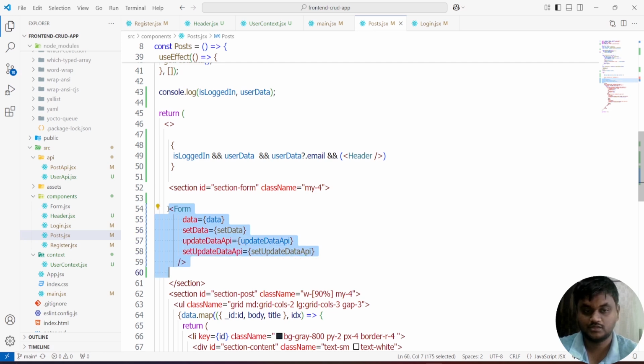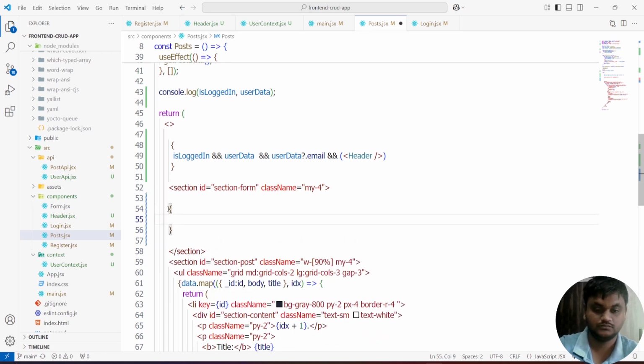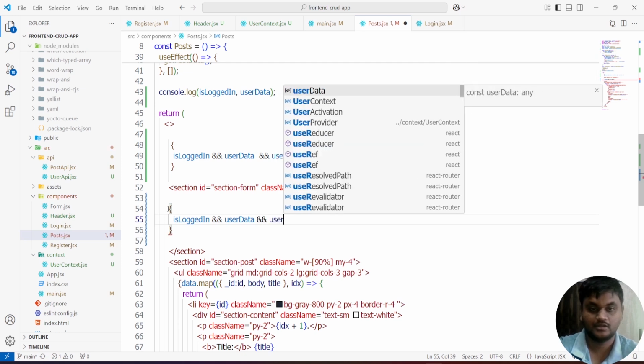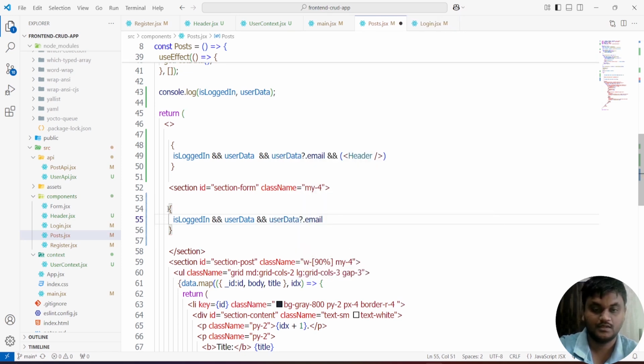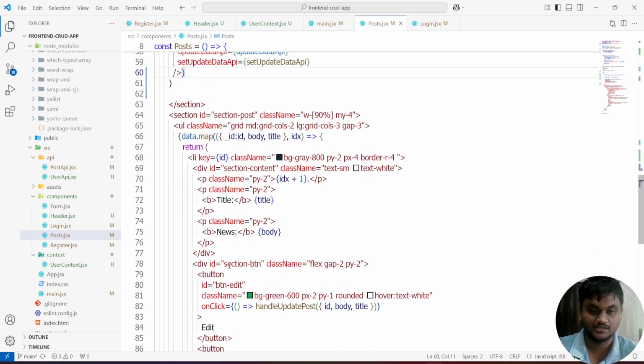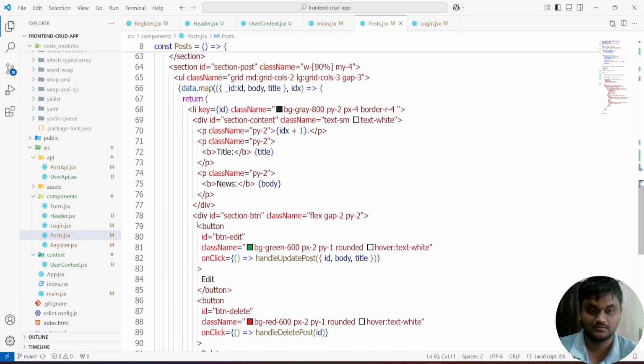Also, I'm going to take the same way. Is login and user data and user data dot email, and these edit and delete buttons also I take after login only.